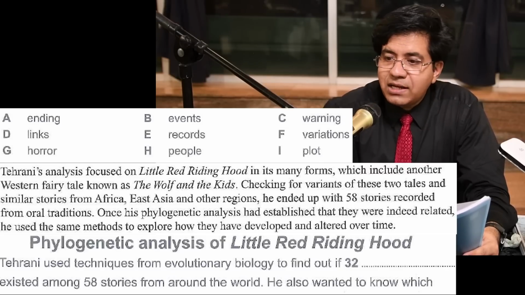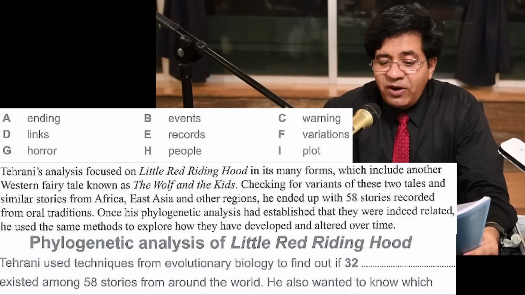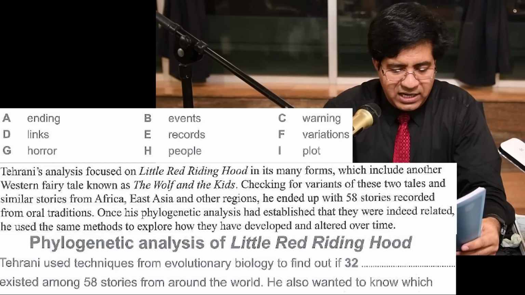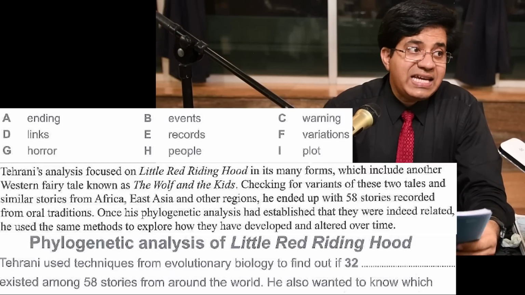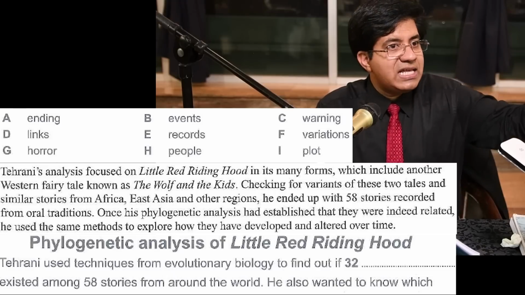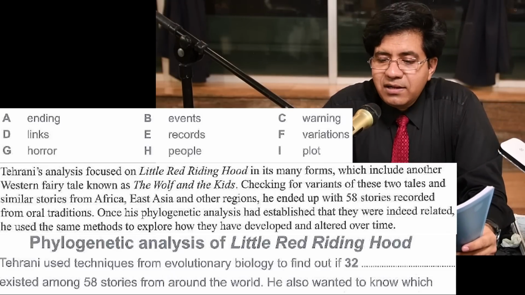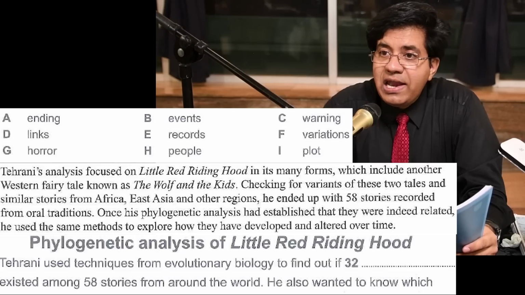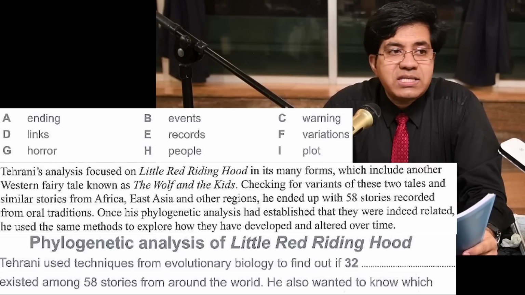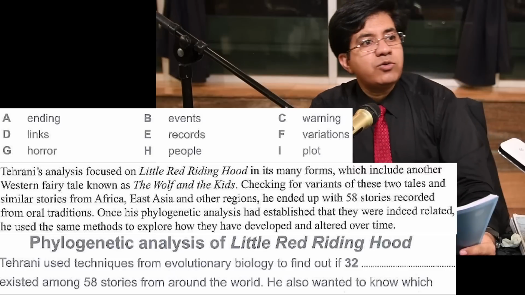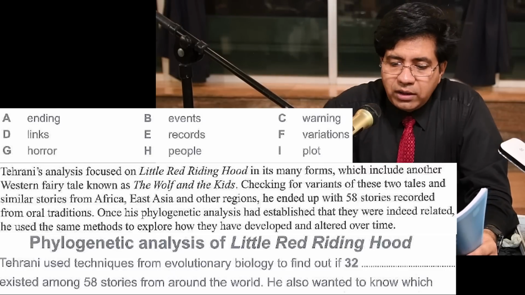D for doctor, exactly. Links, and there they use the word related. So when something is related, there is a link. Okay, so what will be the answer? D. And if you write links as an answer, your answer will be wrong. Exactly. Is that clear to all? Okay, let's go on.